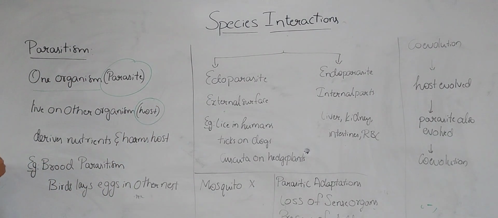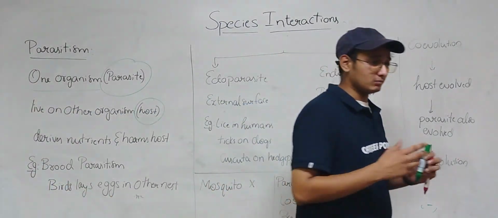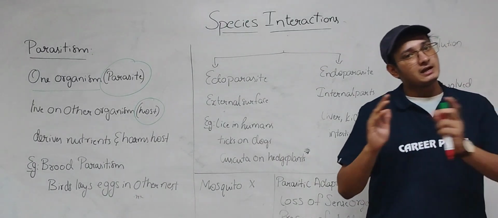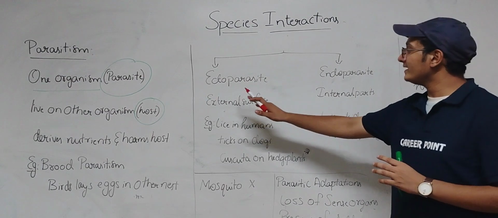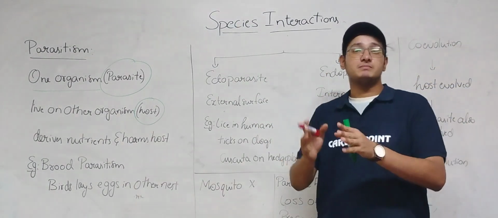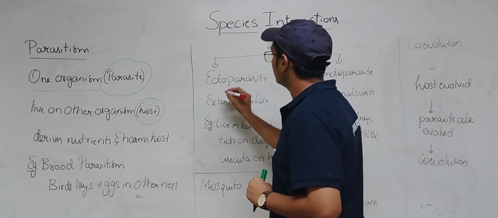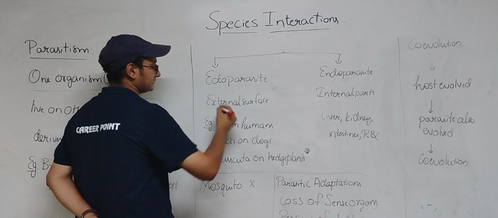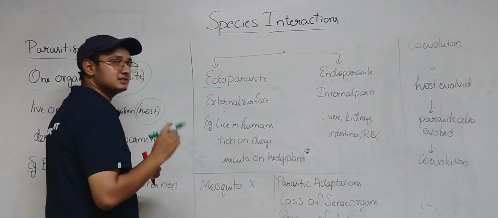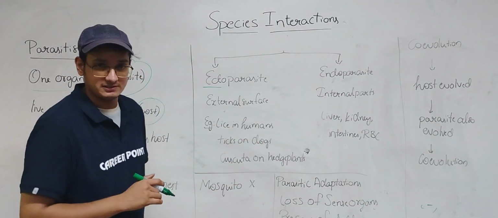And here we have different kinds of examples. Roundworms, tapeworms, all of these come under parasites. Here we have ectoparasites and endoparasites. Ectoparasites: think of ectoderm, what is it? The outermost layer. So remember this, ecto means external surface. So these parasites are present on the external surface.